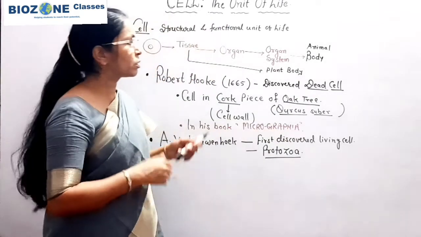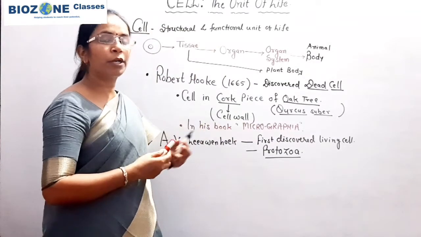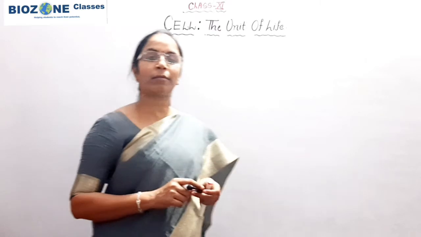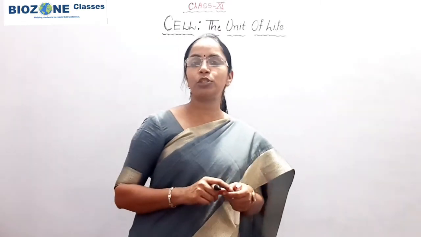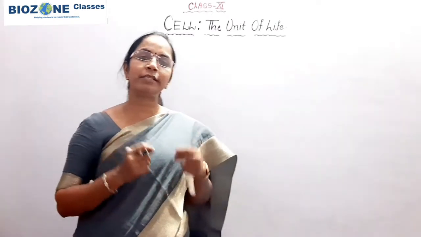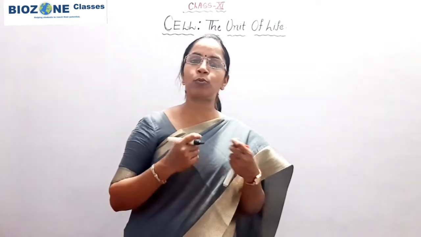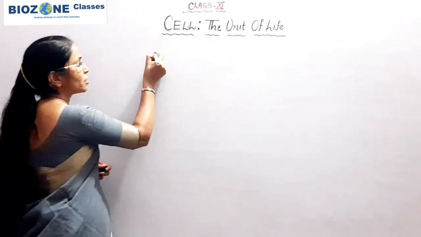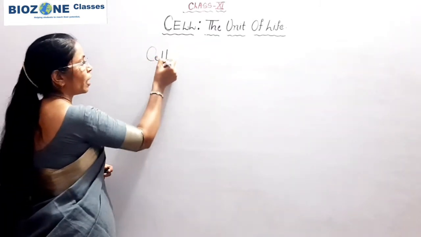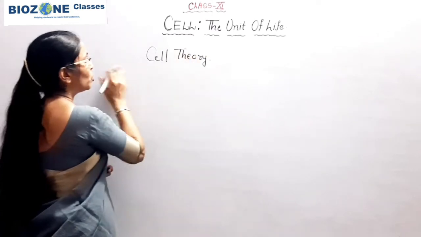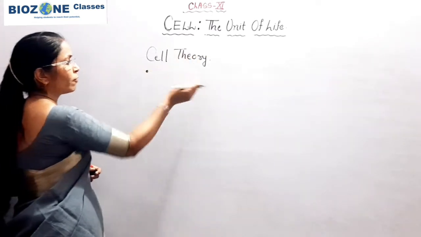Now we come towards the next important topic of the introductory part. Cell theory, you remember, was proposed by Schleiden and Schwann, because this is one of the most important and very easy, direct questions: who proposed the cell theory? So Schleiden and Schwann are the scientists who proposed the cell theory. Here you remember these two scientists belong to two different countries.